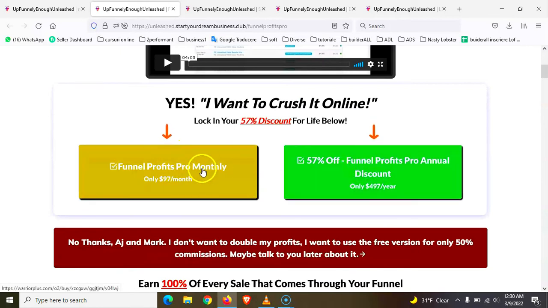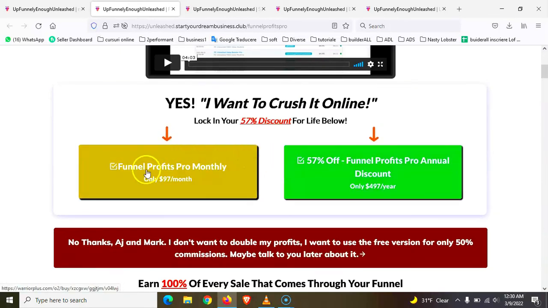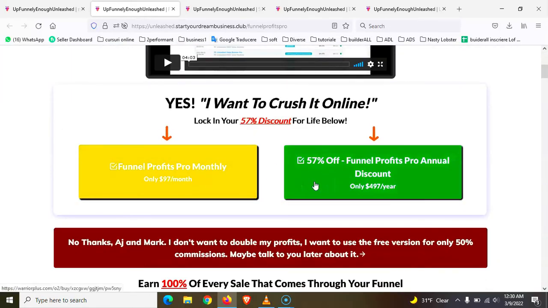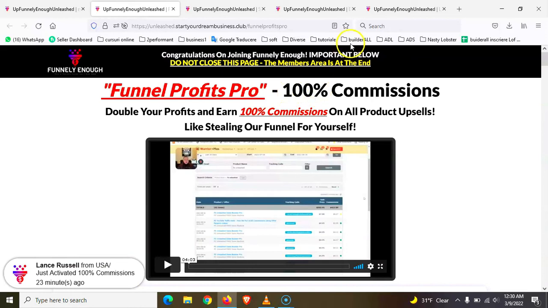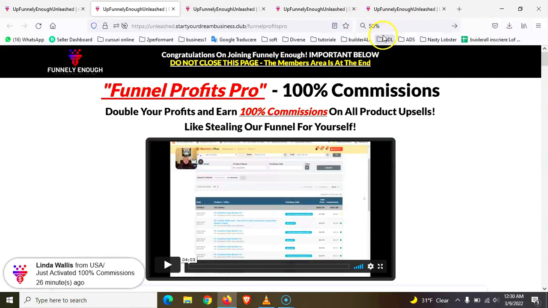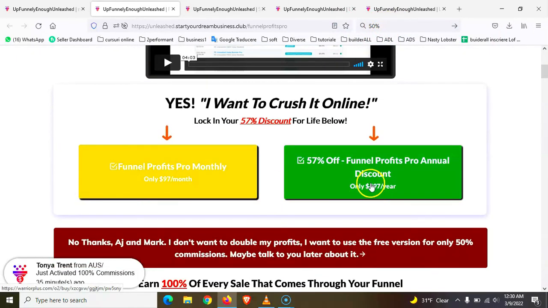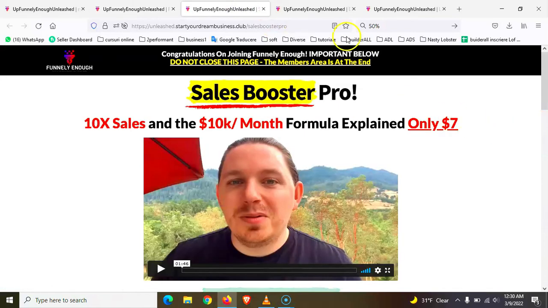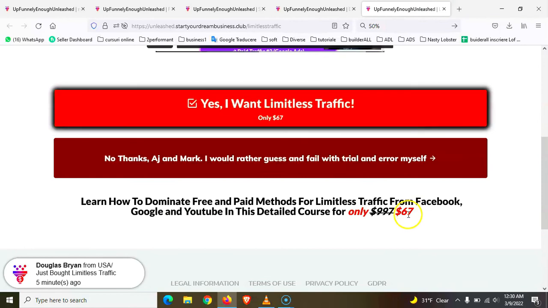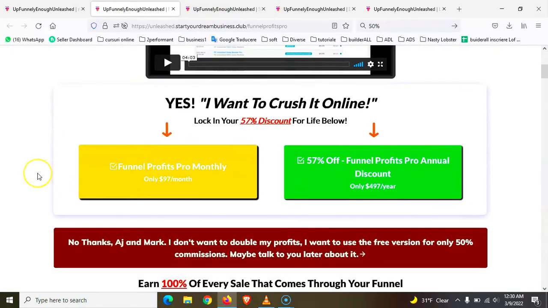But if you don't have this package or this package, it's not a problem, because I told you the investment is $0. If you don't have any of these packages, it's not a problem, but you will not receive 100%. You receive only 50% from each sale. Okay, 50%. 50% from $97, 50% from $500, or 50% from $7, or 50% from $70, or 50% from $67.